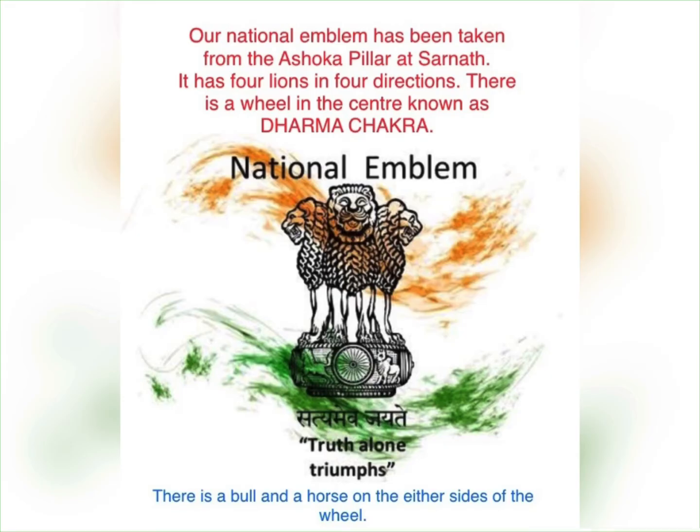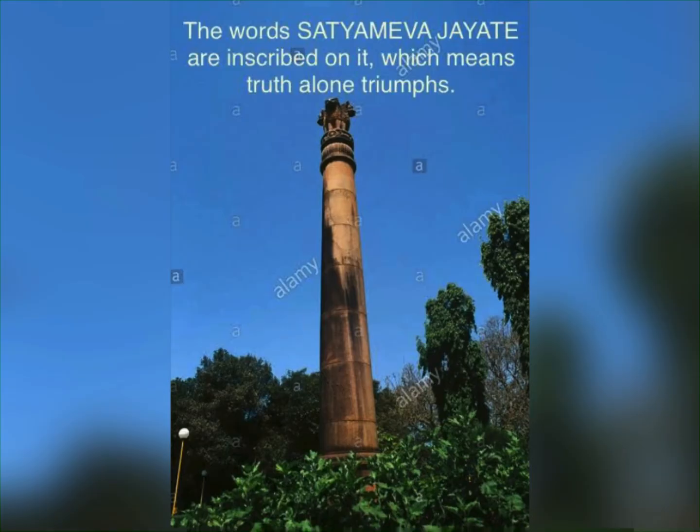Our national emblem has been taken from the Ashoka pillar at Sarnath. It has 4 lions in 4 directions. There is a wheel in the center known as Dharma Chakra. There is a bull and a horse on either side of the wheel. The words Satyamev Jayate are inscribed on the national emblem, which means truth alone triumphs. Our national emblem can be seen on the coins, currency notes, postcards, envelopes, and on the government documents.